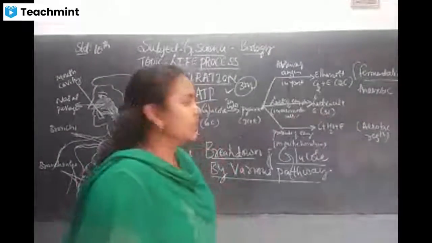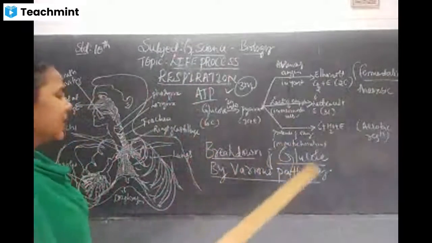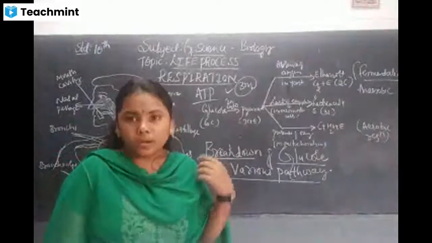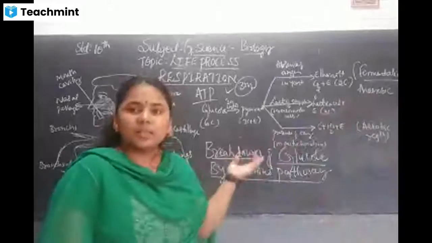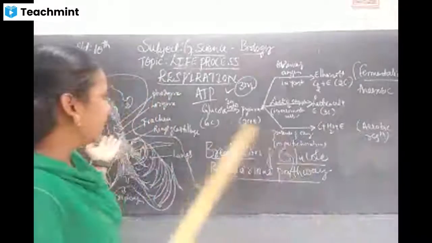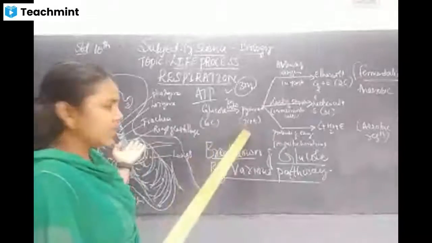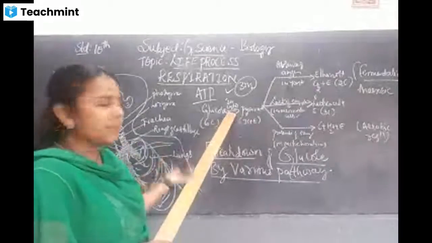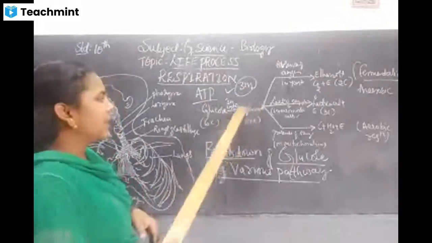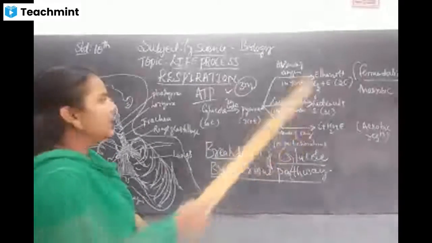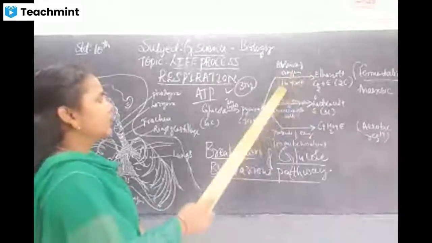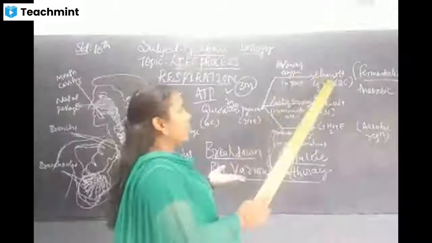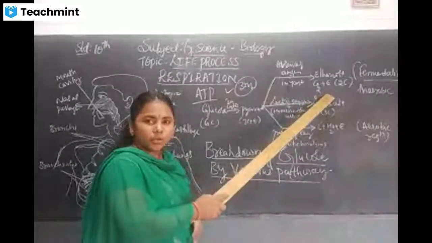Now let us glance over it once. In a human being, the breakdown process happens like this. First, the 6 carbon molecule is converted into 3 carbon molecules. This happens in the cytoplasm, and this pyruvate is broken down in 3 ways. The first one is in the absence of oxygen, where ethanol, carbon dioxide and energy are released.